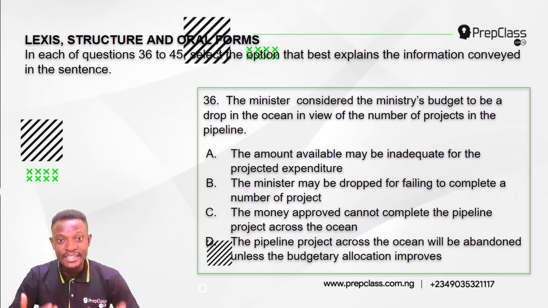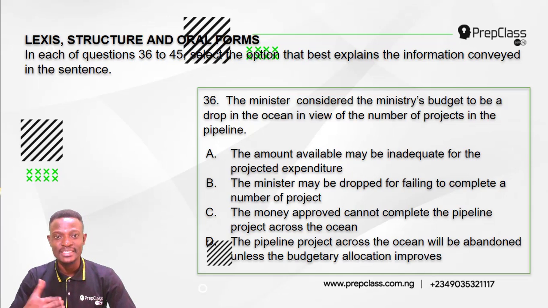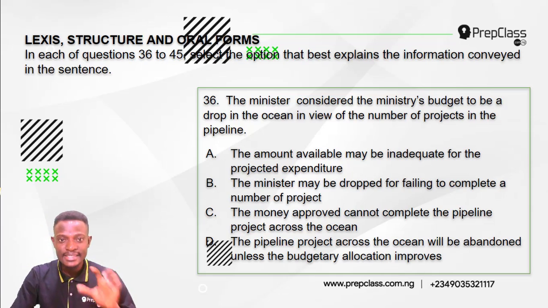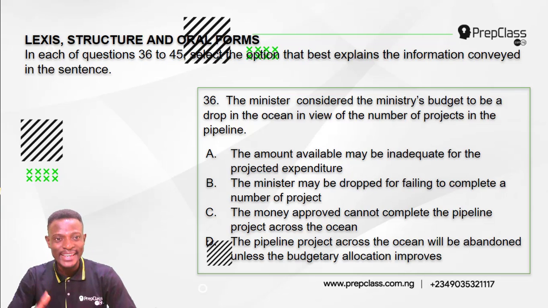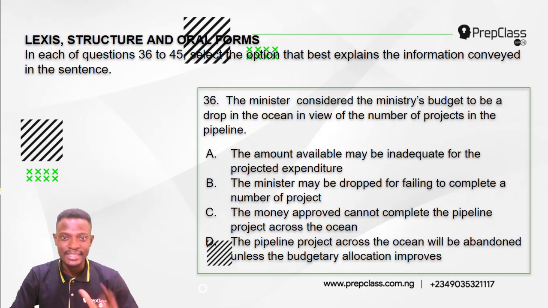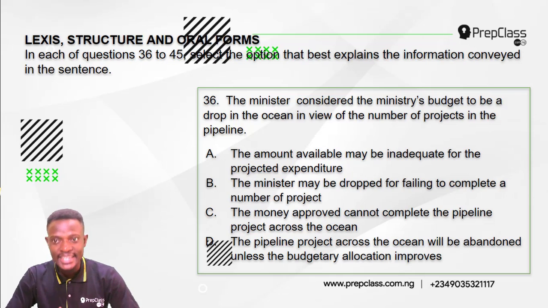Now for question 36 to 40, although what we have on the screen is question 36 to 45, in this video we will be answering just questions 36 to 40. In each of the questions 36 to 40, select the option that best explains the information conveyed in the sentence.